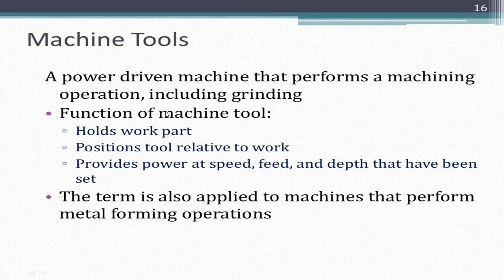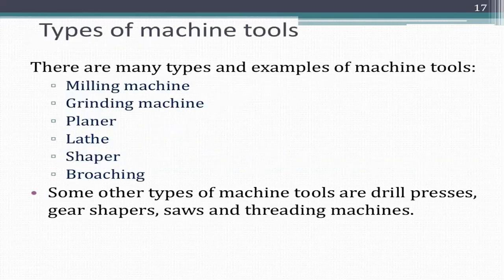Function of a machine tool. It holds a workpiece, positions the tool relative to the work, and provides power at the work speed, feed, and depth that have been set. Types of machine tools: milling machine, drilling machine, planer, lathe, shaper, and broaching machine. Some other types are drill press, gear shapers, saws, and thread machines.